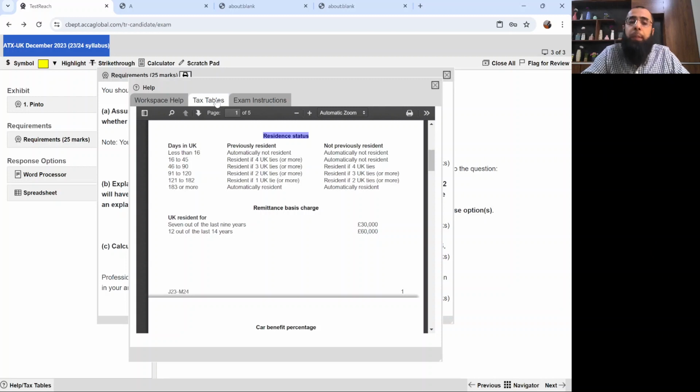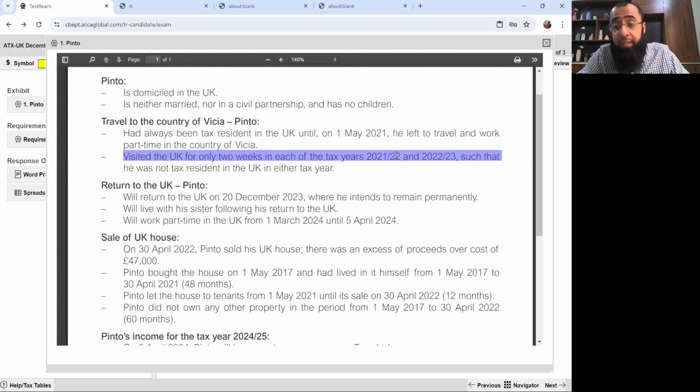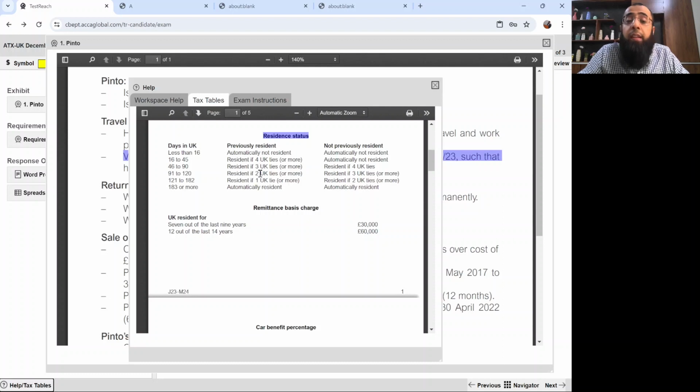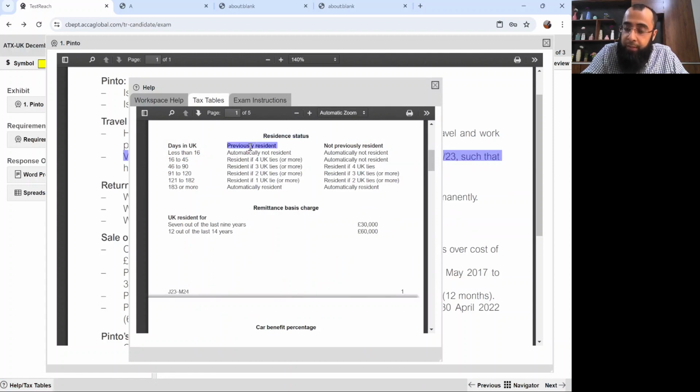Now, listen to me. What you need to understand is that Pinto has been non-resident in the previous two tax years. But for the column of previously resident, we look at the residence status in any of the previous three tax years. So he was non-resident in the previous two, but still he was resident in the third one. If you read the question carefully, it says he has always been resident. So going back three tax years, in the previous two he was non-resident, but in the third one he was a UK resident. So his column will be this one, previously resident.